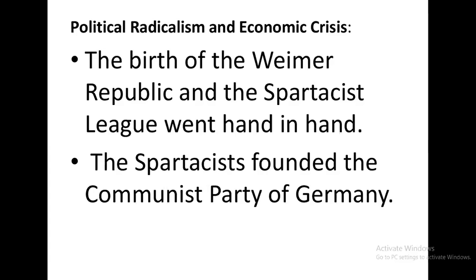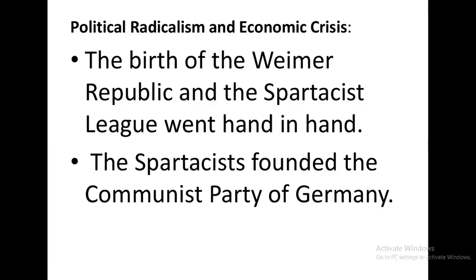The birth of the Weimar Republic and the Spanish plague went hand in hand, and the Spartists founded the Communist Party of Germany. When the Weimar Republic was born, the Spartist League also came about. And what did the Spartists do? They founded the Communist Party of Germany.